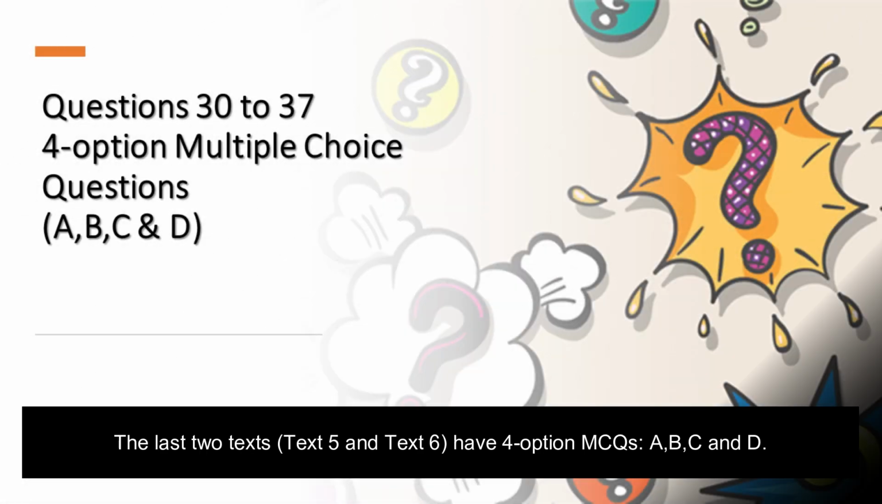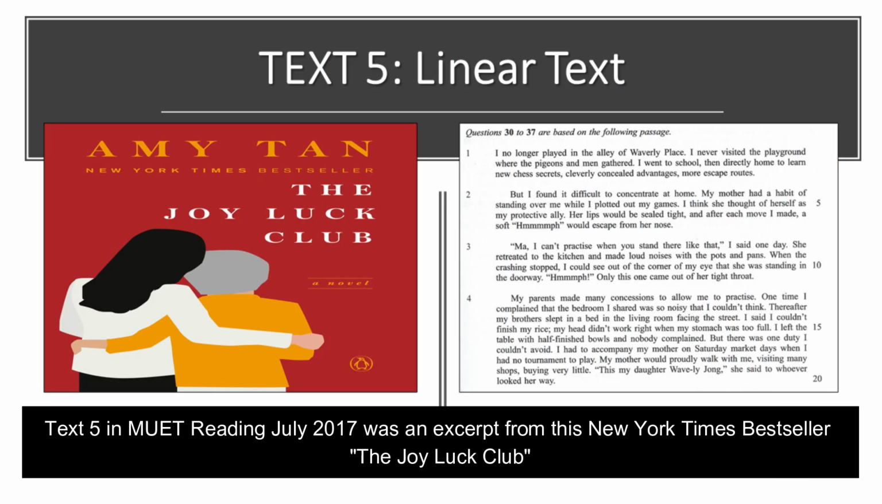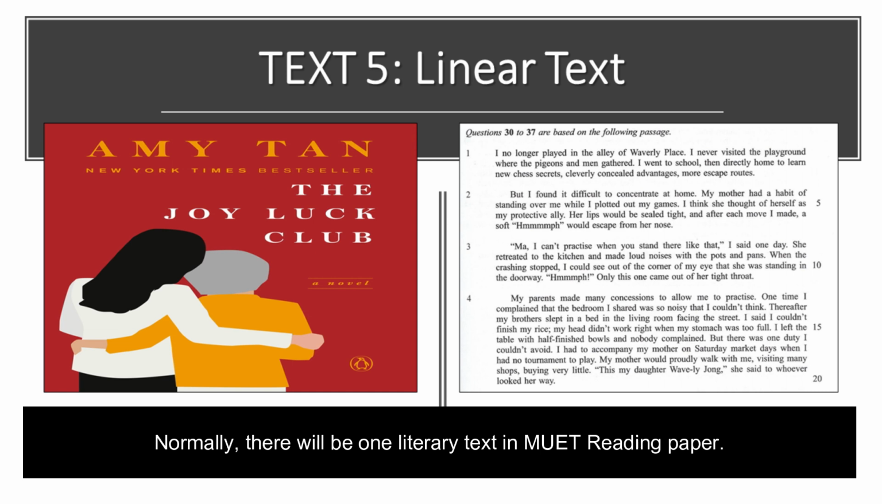The last two texts, text 5 and text 6, have 4-option MCQs, A, B, C, and D. Text 5 in MUET Reading July 2017 was an excerpt from this New York Times bestseller, The Joy Luck Club. Normally, there will be one literary text in the MUET Reading paper.